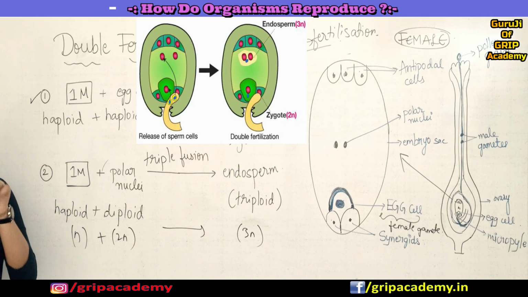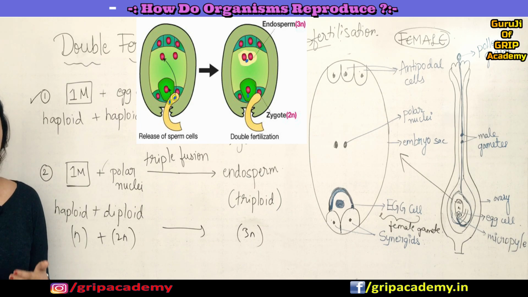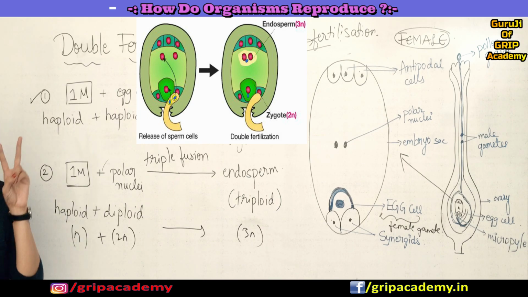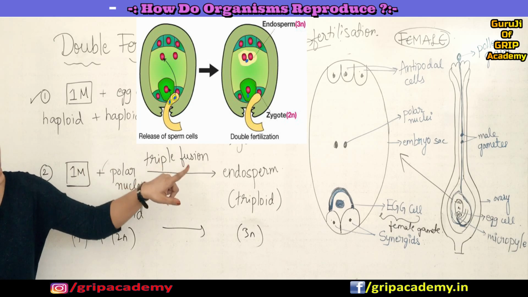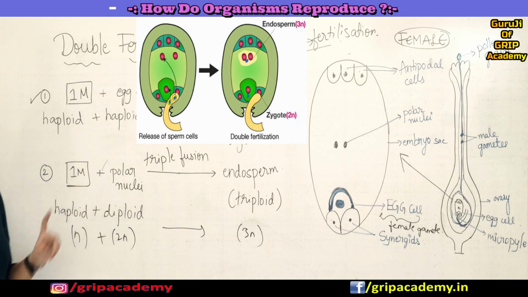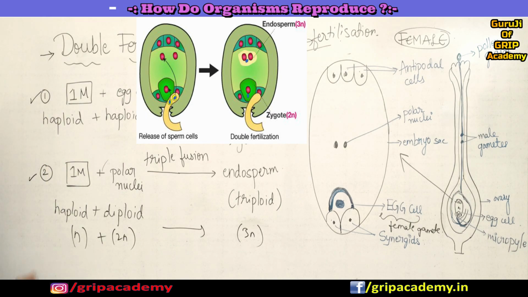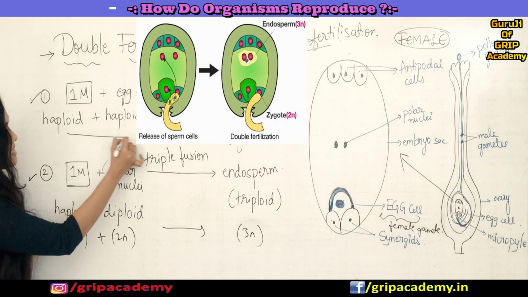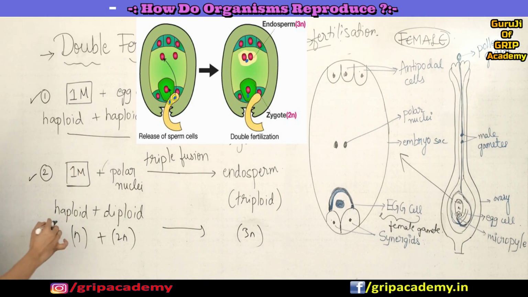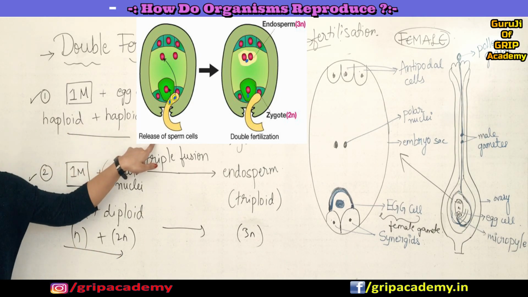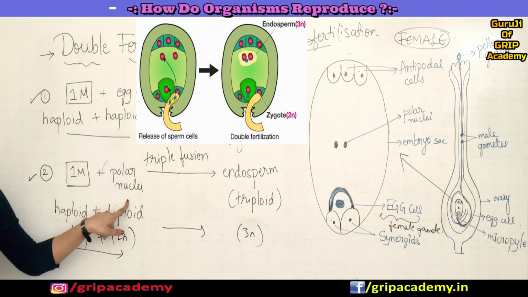As the act of fertilization is happening 2 times in flowering plants, you call this double fertilization, because if you can see, the first fertilization has happened here and here is the second fertilization, correct? One male gamete with the egg cell and another male gamete with the polar nuclei.